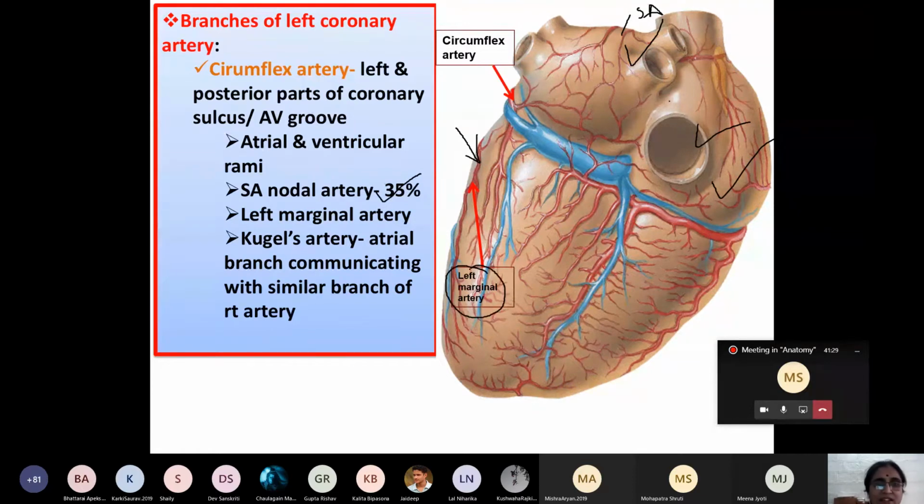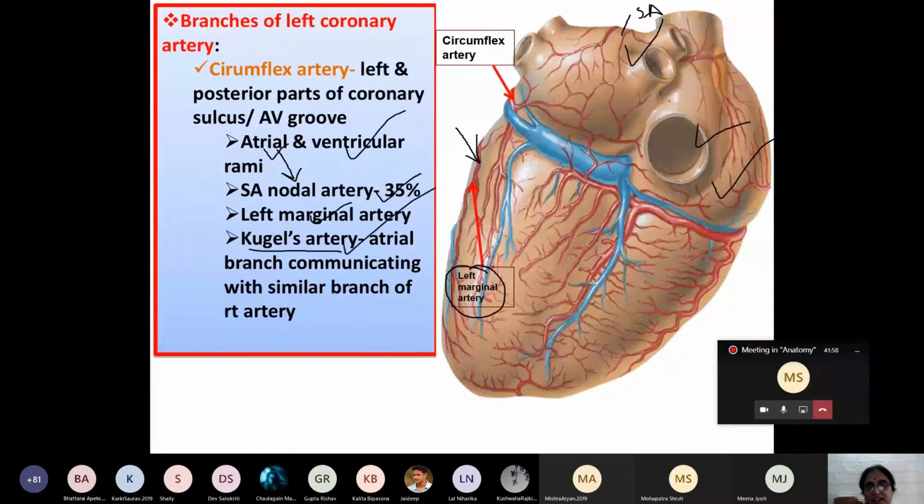And in addition to it, it also provides one very important branch, that is Kugel's artery, which anastomoses with a similar branch from the right coronary artery. I cannot show you here. So these are the branches of the circumflex artery. Again, I repeat: atrial rami, ventricular rami, and in 35% of the cases, one of the atrial rami provides a branch to the SA node, SA nodal artery, left marginal artery, and Kugel's artery.